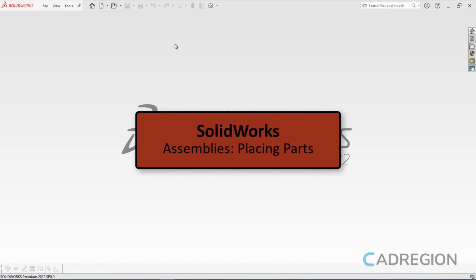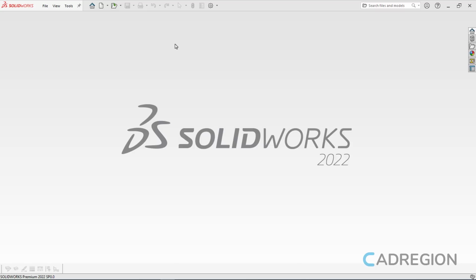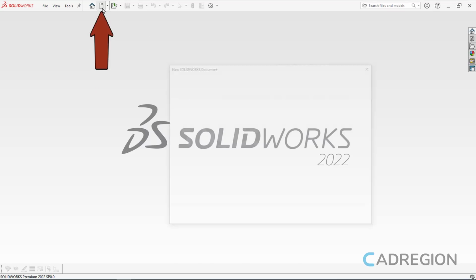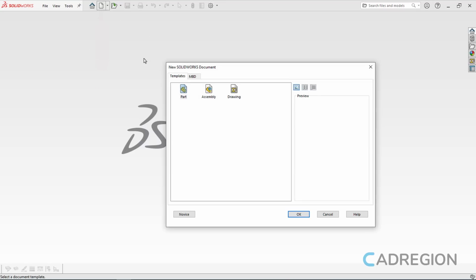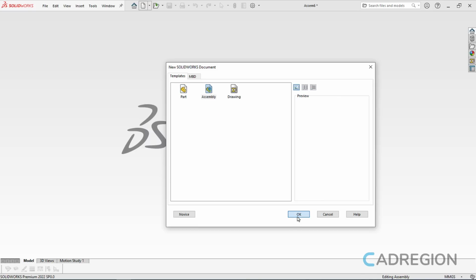In this lesson, I will show you how you can create a new assembly document as well as how you can insert components in it. As you can see, I have launched Solidworks to create a new assembly file. To do that, I will click on the new icon from the Quick Access toolbar. Once the new Solidworks document window appears, I will select the assembly type and I will click OK.